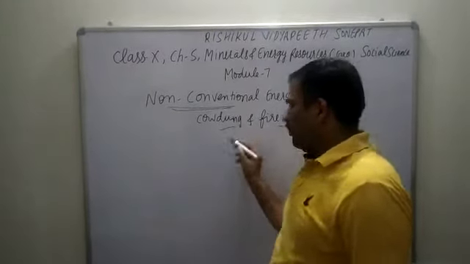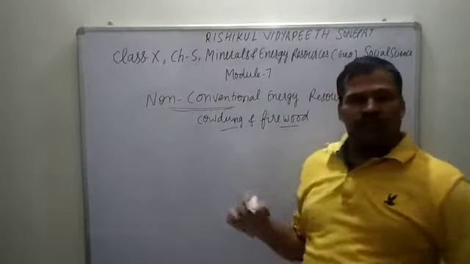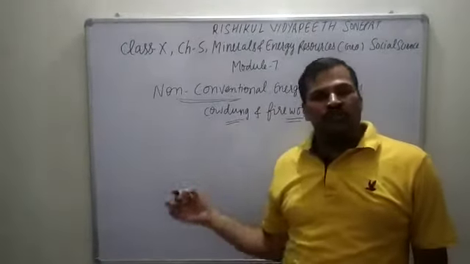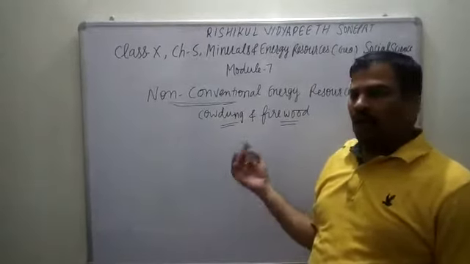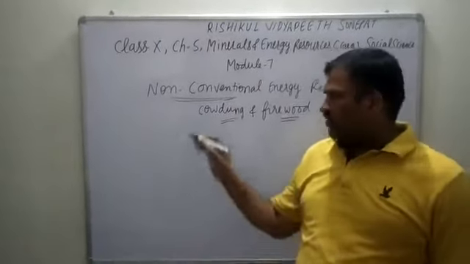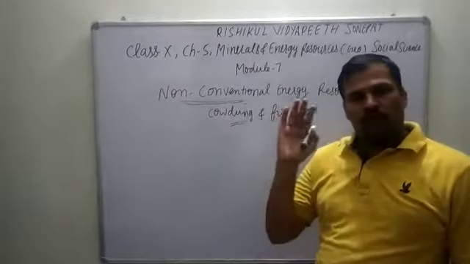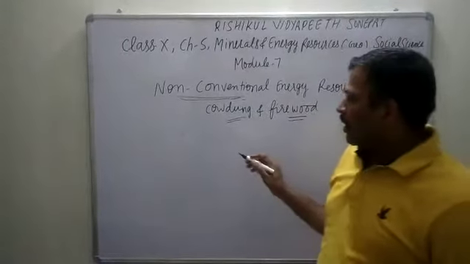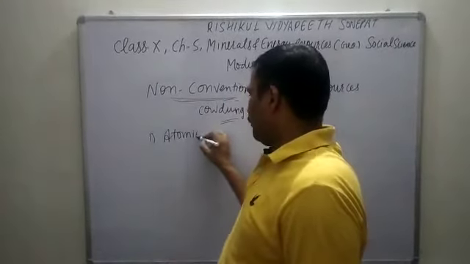Due to this, a lot of energy, a lot of resources are used and a lot of pollution is created. Especially in India, if we go on using firewood as a source of fuel, then we will decrease the number of plants, which will create problems. So we are searching for alternatives, and in our country we have a sufficient amount of solar energy, wind and biomass. First we will be discussing atomic or nuclear energy.